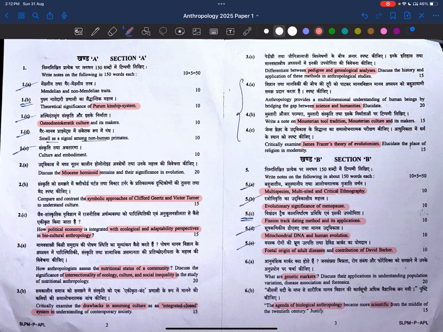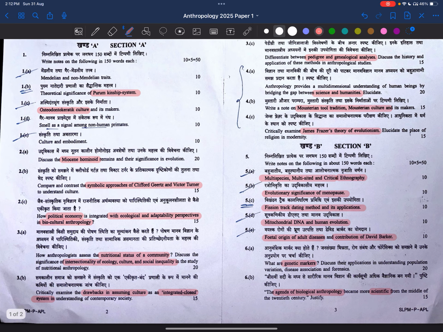So this is about paper one, friends. I haven't prepared biological anthropology, so I should not say anything about this paper, how it is or how it is not. Let's try to take inputs from this paper, what UPSC is focusing on, and let's try to read for the upcoming exam, for 2026 I mean. So thank you, friends.